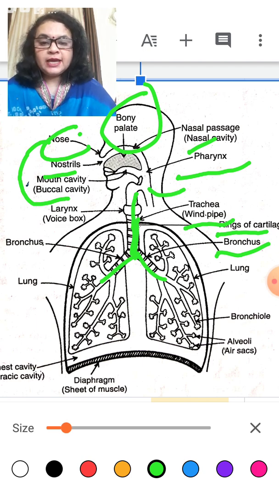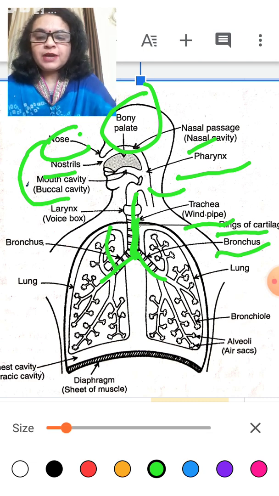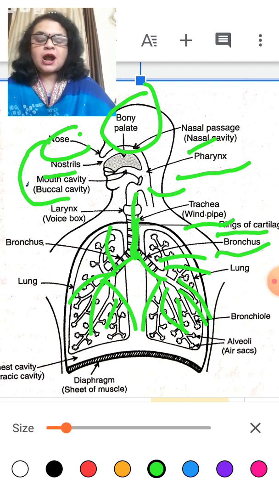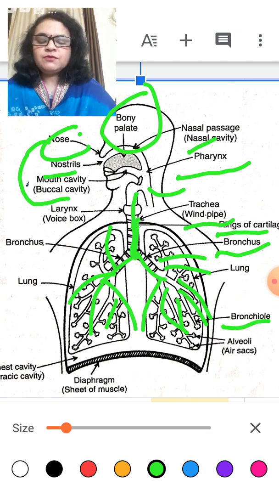These bronchi contain various branch-like structures. You can see here, the bronchi are divided into many branch-like structures, which are known as bronchioles.